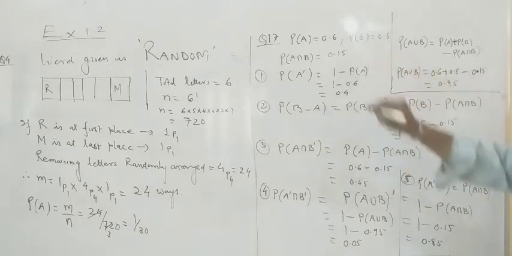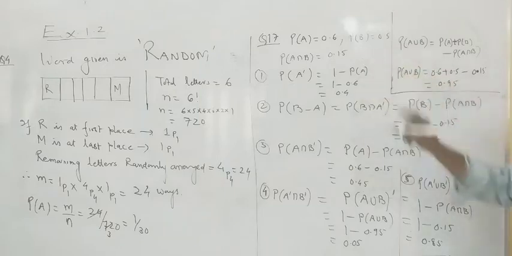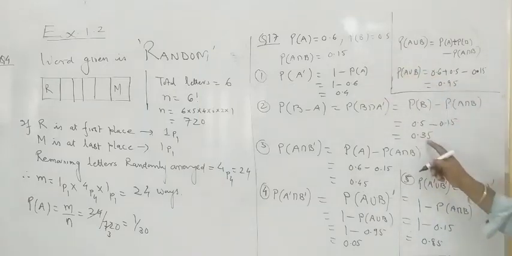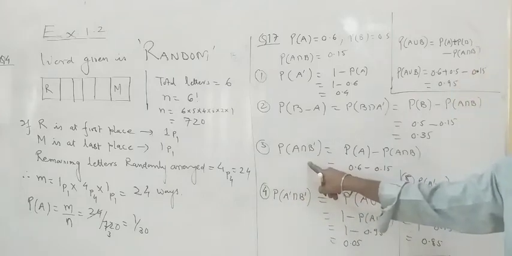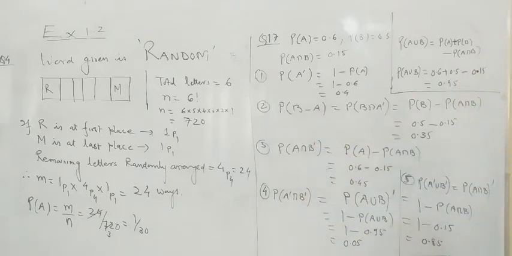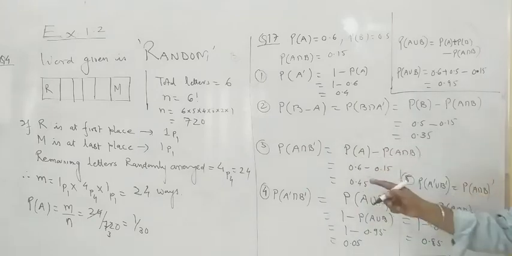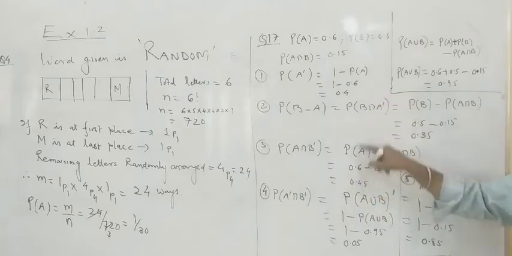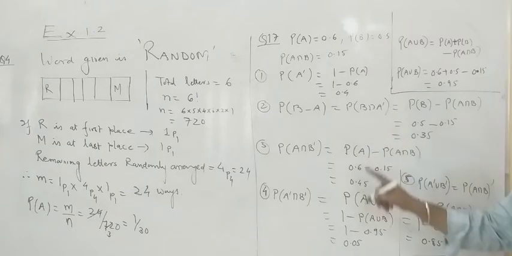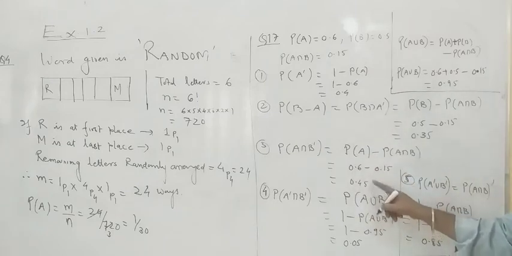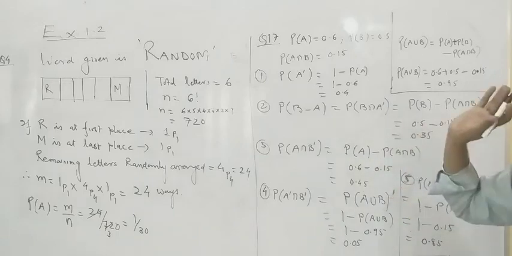So probability of B minus A means probability of B minus probability of A intersection B. Probability of B is given 0.5. Probability of A intersection B is also given 0.15. Put it here, you will get 0.35. Third part, probability of A intersection B dash. I told you it's like a difference of events only. So it will be P(A) minus probability of A intersection B. Both the things are given to you. P(A) is 0.6. Probability of A intersection B is 0.15. As soon as you put it here, you will get the answer 0.45. Use the calculator to confirm your answer.